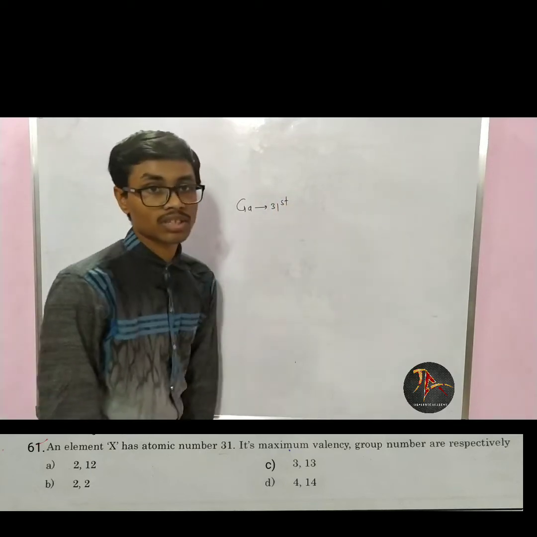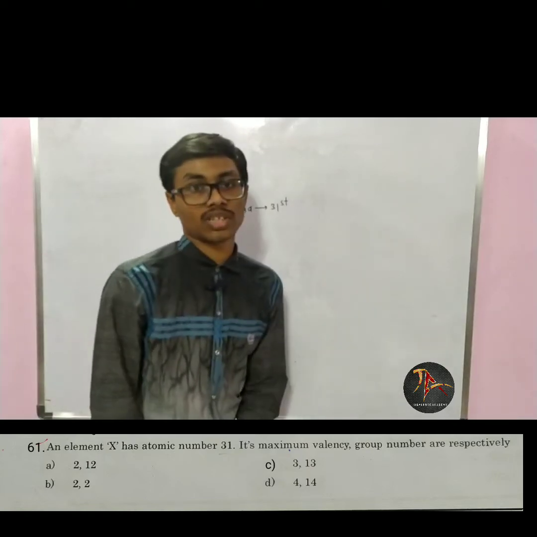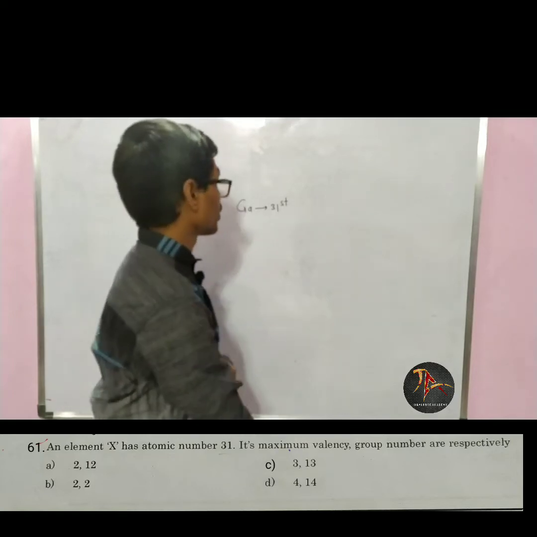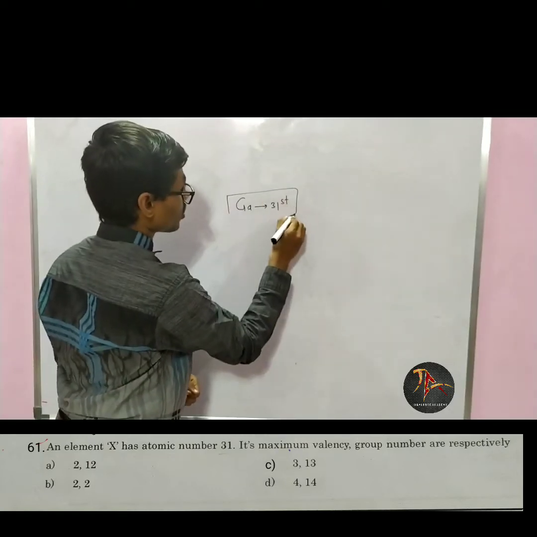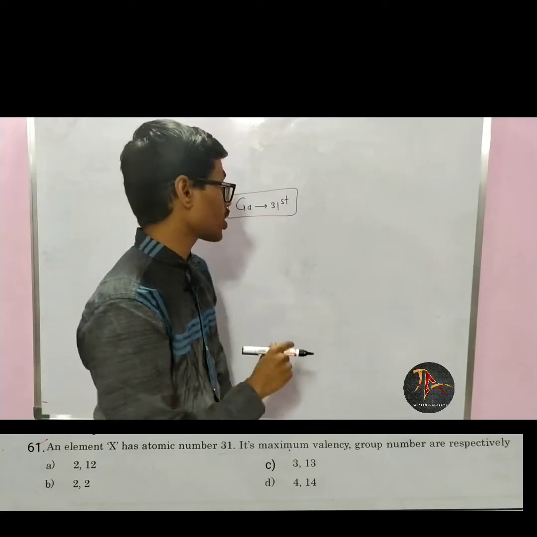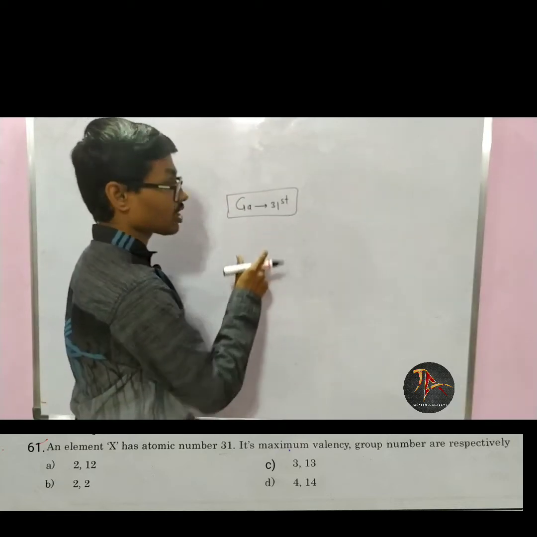Now why do I remember this? Gallium is in liquid form at room temperature, at about 30 degrees Celsius and above. If we remember the atomic numbers of elements in the periodic table by some specifications, we can remember them easily.